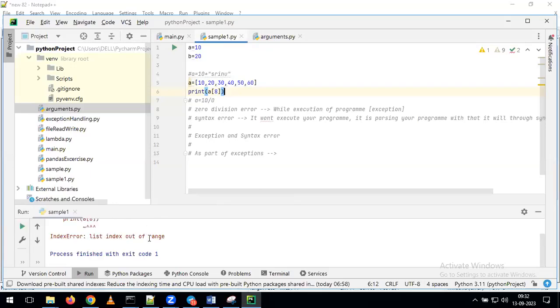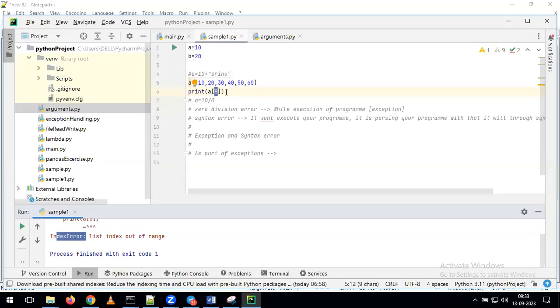List index is out of range, which is nothing but whatever value we give here, in that position we don't have any value. For that reason, we are getting the output called an index error. But tell me, is this a syntax error or an exception? This is an exception. As part of execution of the program, it is checking the 8th position of the element, but we don't have any 8th position. For that reason, you are getting the error.